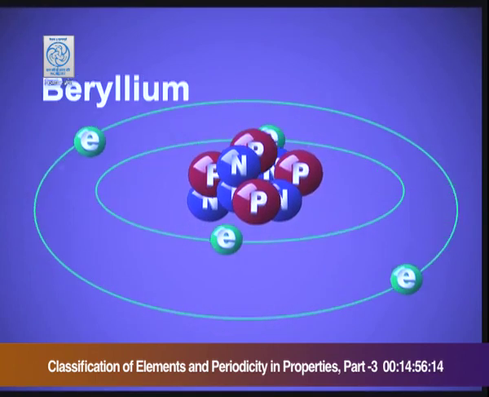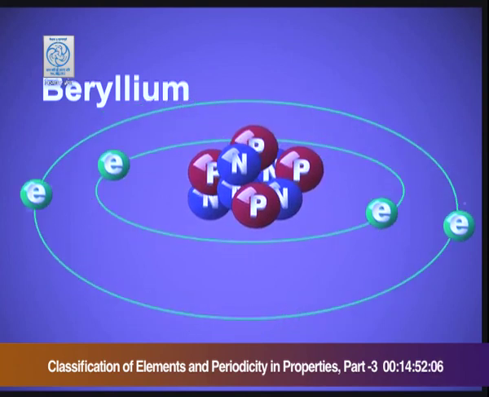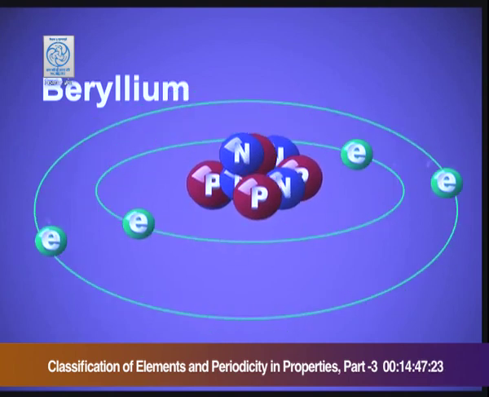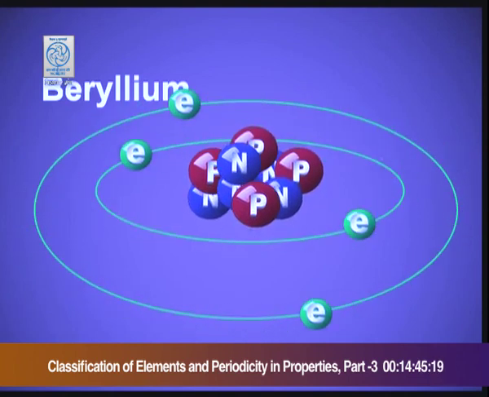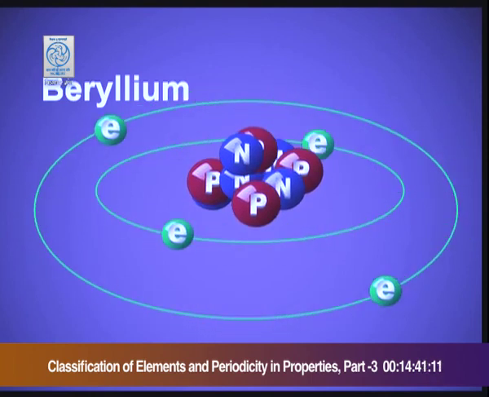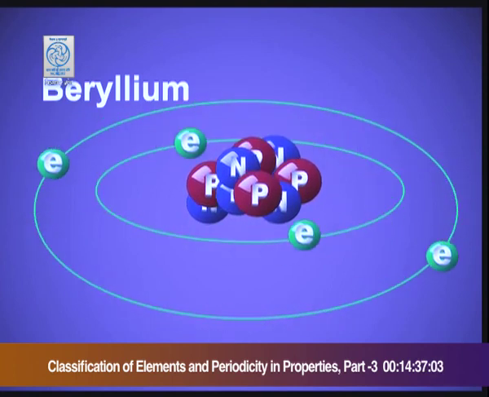Beryllium. Beryllium is the next element of the second period. It has 4 protons in the nucleus because its atomic number is 4, and it has 4 electrons which are revolving around the nucleus. Now, you can see that 2 electrons are in the inner shell and the other 2 electrons are in the second shell.